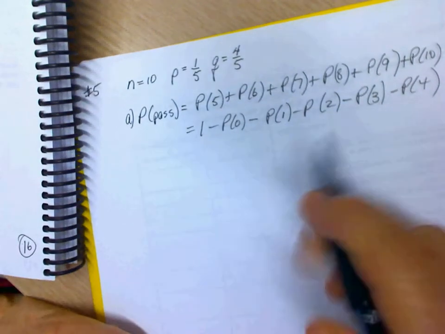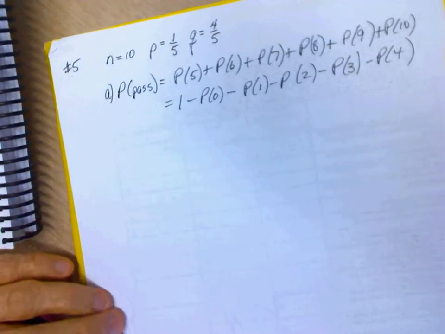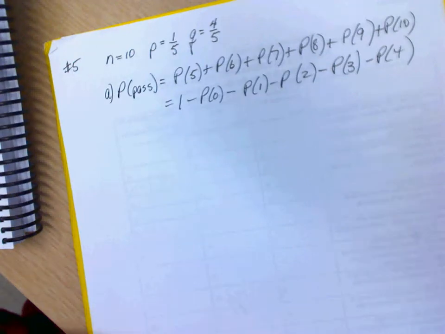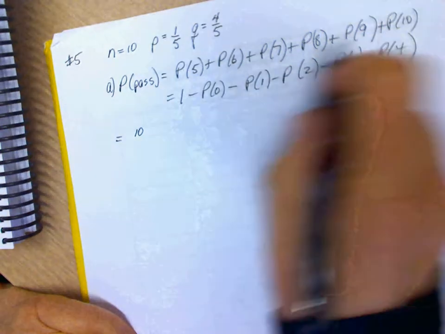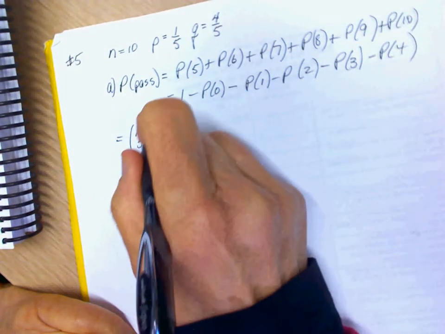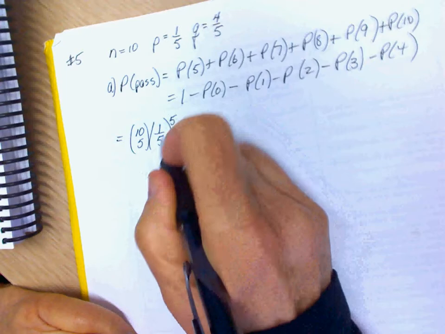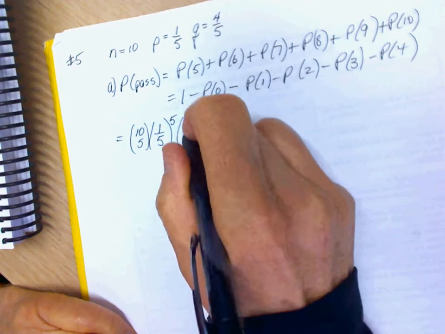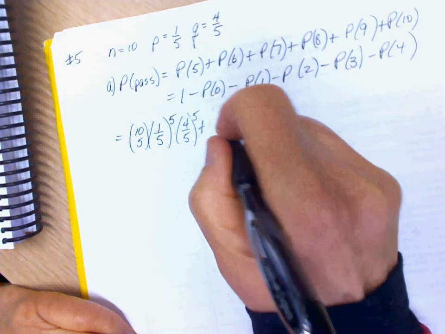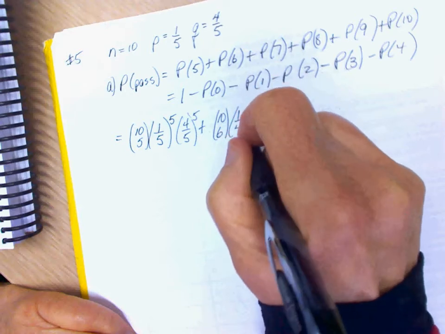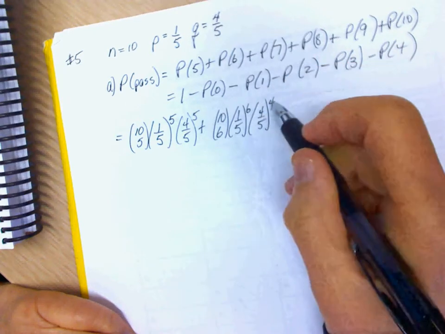Excuse me. So that's going to be 1, 2, 3, 4, 5. Well, there's still a lot of calculations, no matter which way you look at it, right? So let's look at it. Out of 10 trials, I'm going to do this one. We have calculators. We want to get 5 correct. The probability of a correct answer is 1/5, and there's going to be 5 of those, and then 4/5, and that's going to be 5 wrong. 5 right, 5 wrong. Plus, we want 6 questions right: 1 over 5 to the 6, 4 over 5 to the 4, because 6 are right and 4 are wrong.